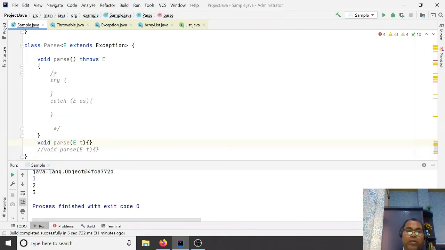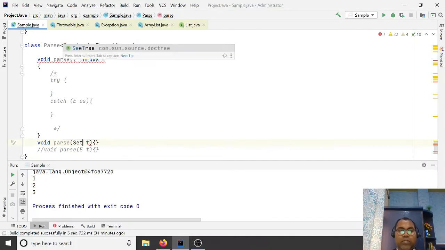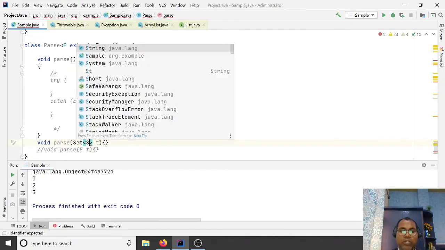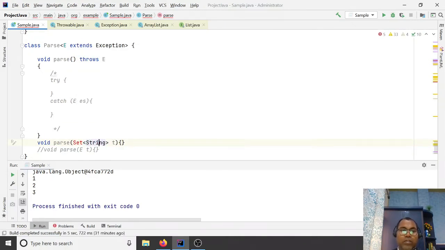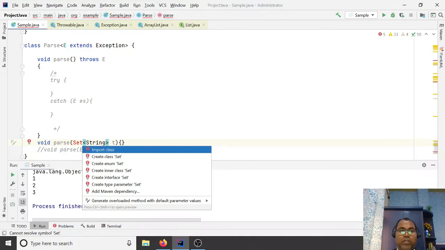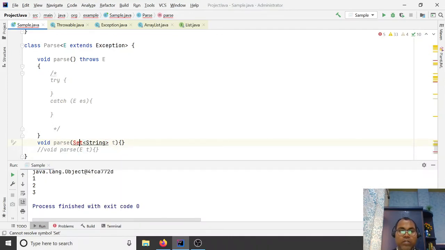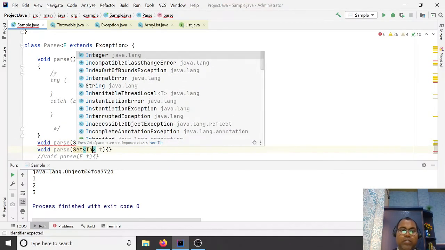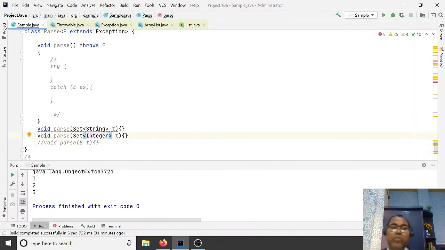So please, while overloading, don't consider Set of String and Set of Integer as different types.